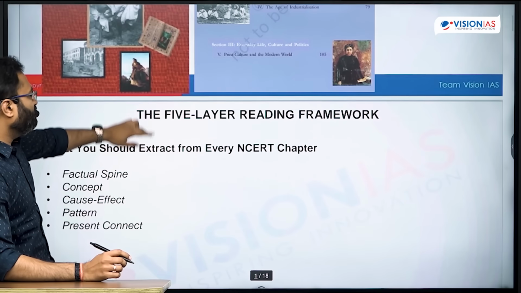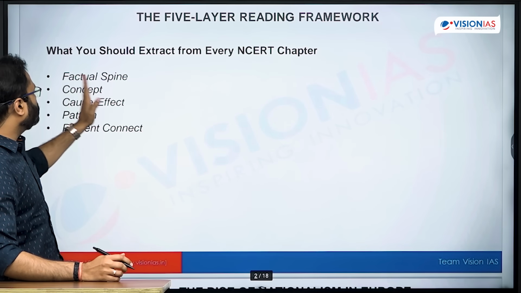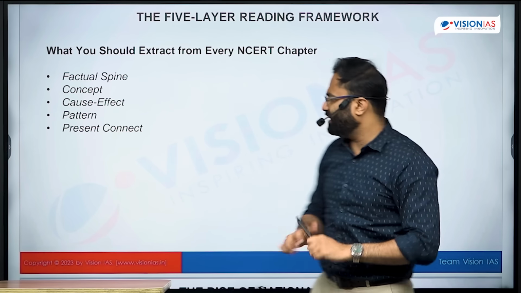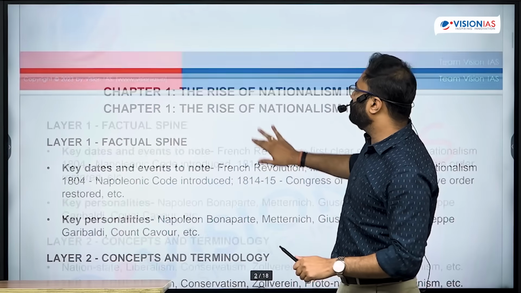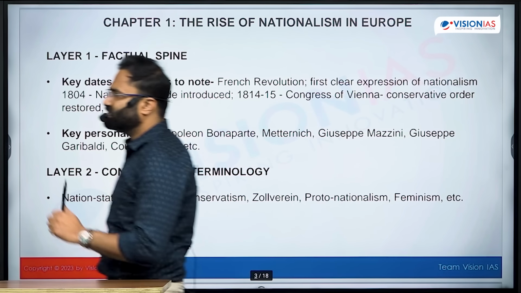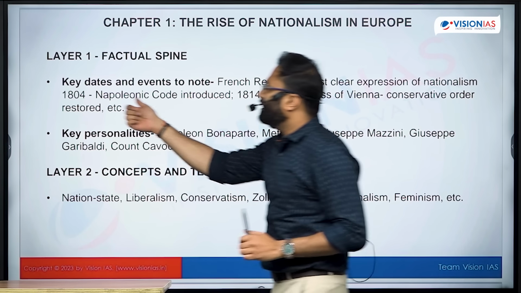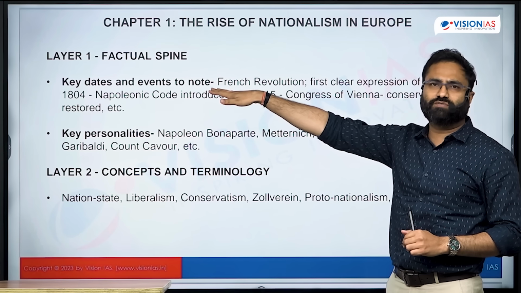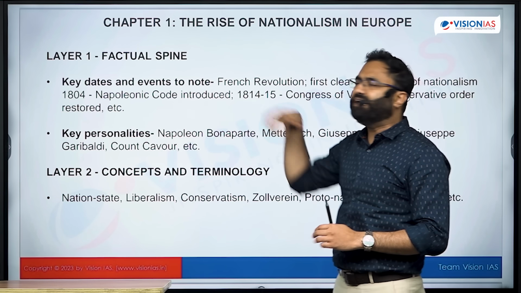So this is the 5-layer reading framework: factual spine, the concept, cause and effect, pattern, and the present connect, right? So this we have already discussed. Now let's start with chapter number 1, which is the rise of nationalism in Europe. In this chapter, the first thing is regarding the key dates, because we are talking about the first layer. The first thing is regarding the key dates and the events.